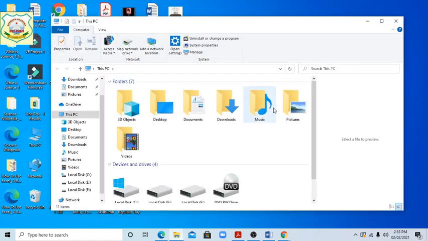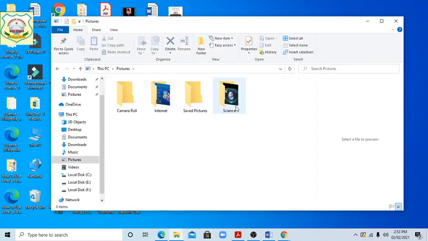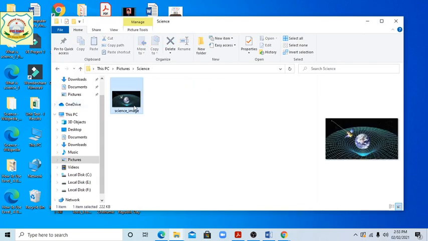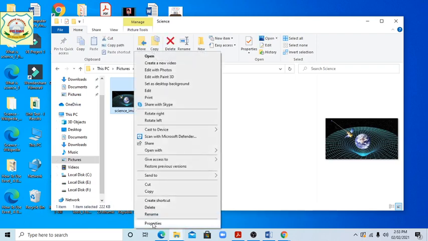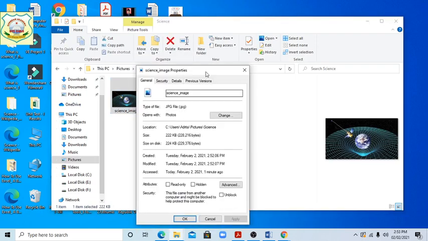This is saved in the form of a JPG file. We want to show you its properties.